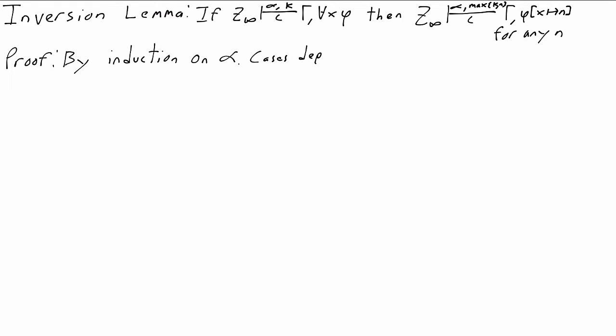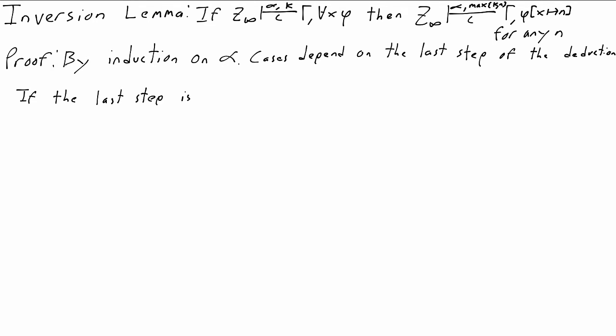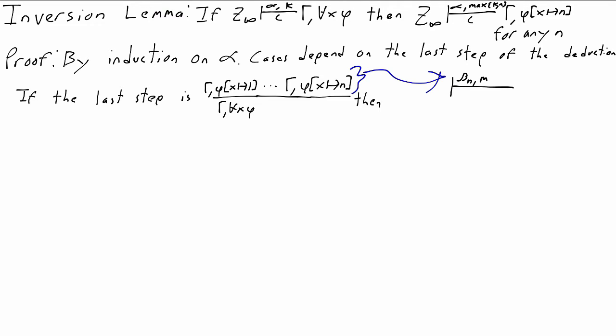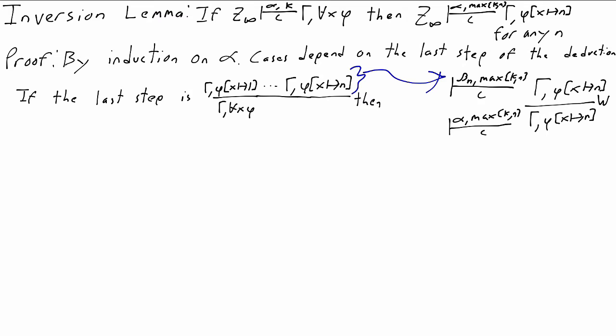It splits into cases depending on how the last step in the deduction is justified, and the main case is when the last step is a for all introduction rule introducing for all x phi. In this case, one of the subdeductions is a deduction of gamma comma phi of n, and the bounds on that subdeduction are an ordinal beta n less than alpha, tau beta n less than the larger of k and n, comma the larger of k and n. So we use a weakening rule to get a deduction of gamma with bound alpha, comma the larger of k and n. As always, there are a whole bunch of other cases.